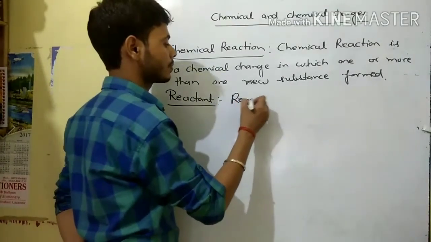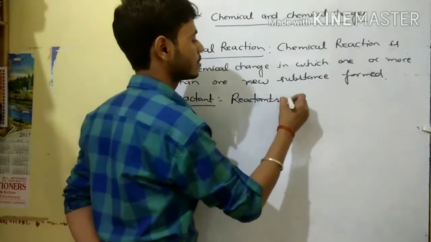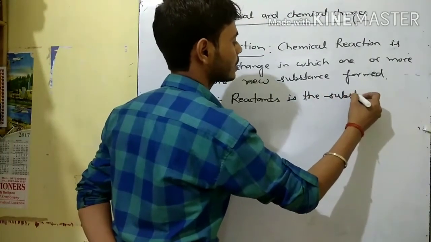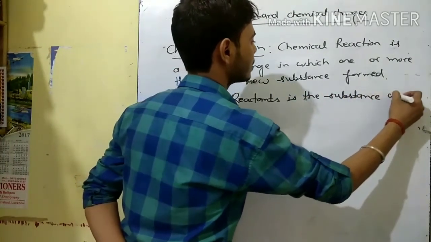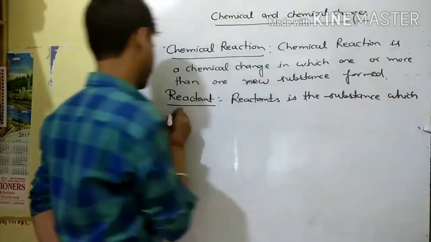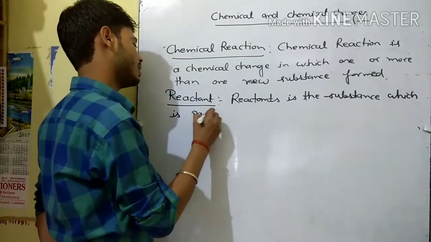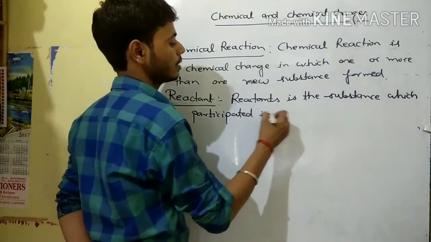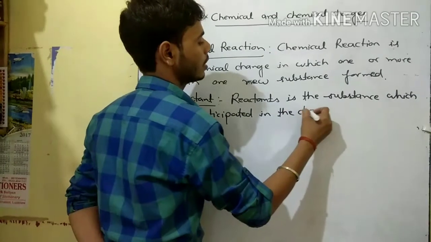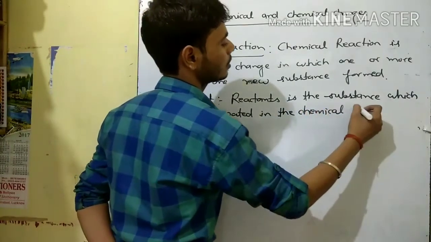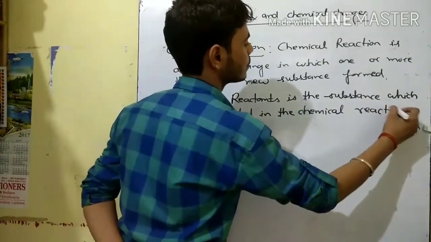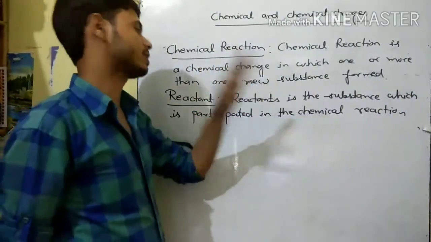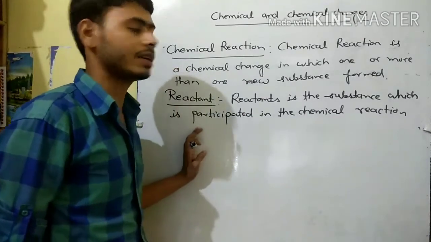Reactant is the substance which is participated in the chemical reaction.